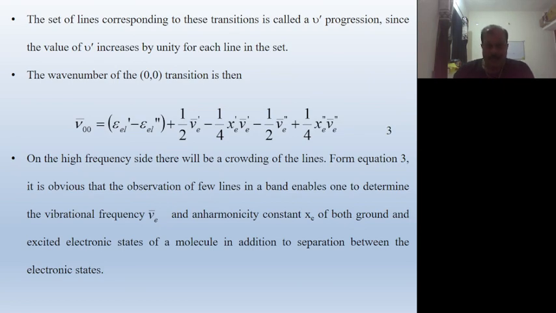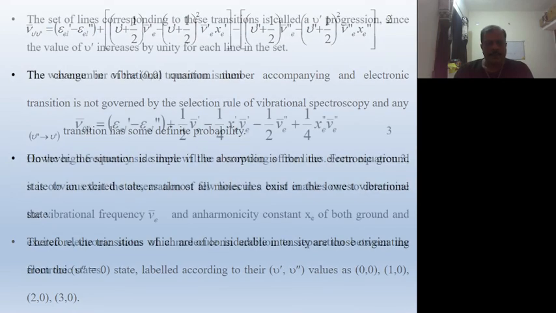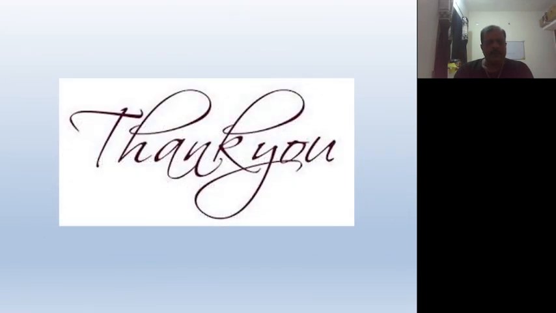These states are shown in this diagram. This is epsilon double prime, the ground state, and this is epsilon single prime, the excited electronic state. These two states. This is the vibrational coarse structure. Thank you very much.